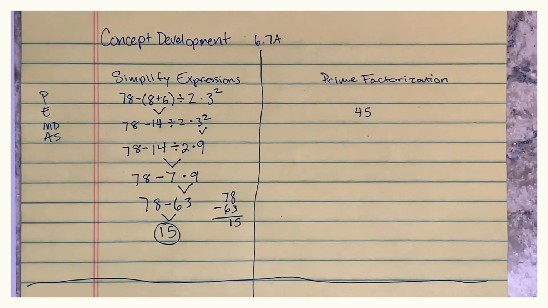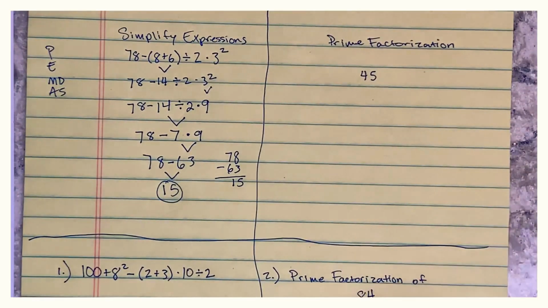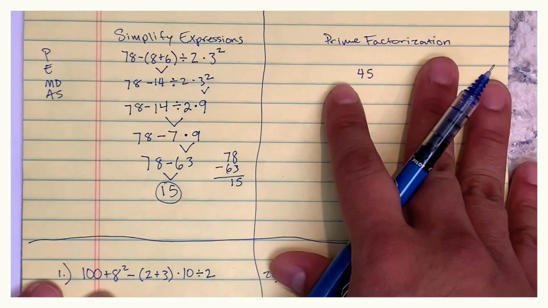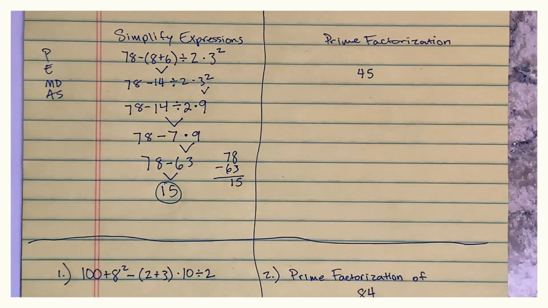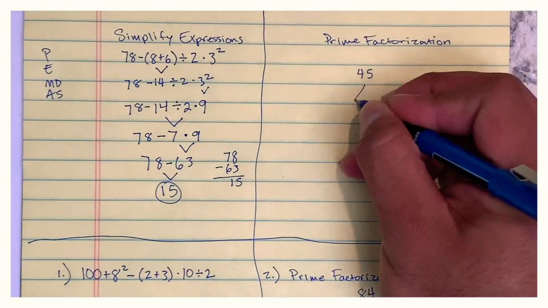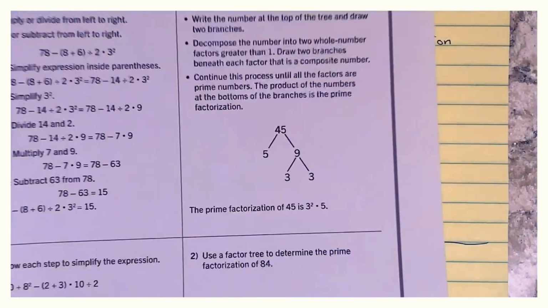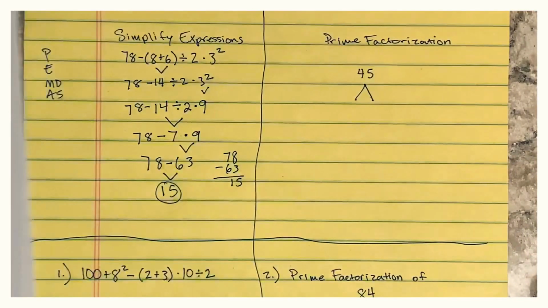A prime number has two factors, one and itself. A composite number has more than two factors. So I'll give you an example. So I'm going to go over prime factorization of 45, and the strategy I'm going to use for that is a factor tree. And it literally looks like a tree. So I'm thinking of two factors that I can multiply together to give me 45. Again, I'm using this paper, and the factors they give us are 5 and 9.